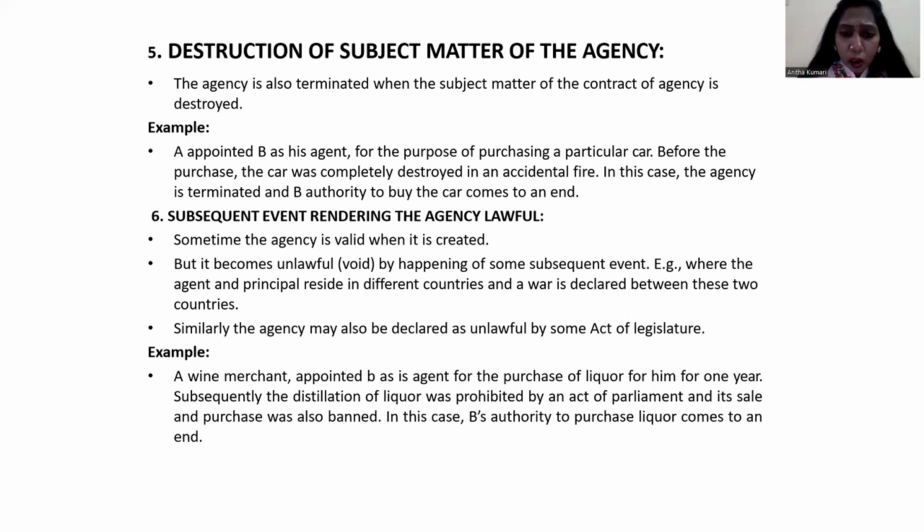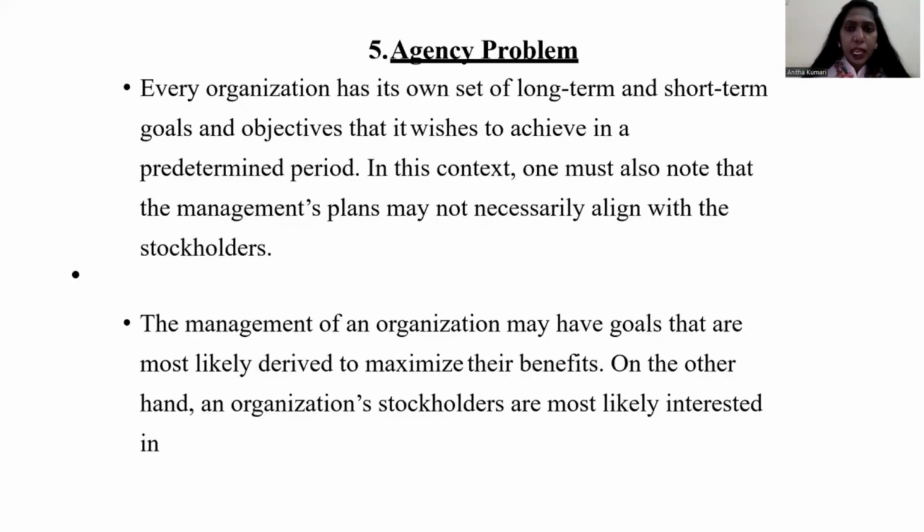At the time they entered the contract, it might have been lawful, but due to certain reasons, it became unlawful. That is called a subsequent event rendering the agency unlawful. Example: a wine merchant appoints B as his agent for the purpose of purchasing liquor for him for 1 year. Subsequently, the distillation of liquor was prohibited by an act of parliament, and its sale and purchase was also banned. In this case, B's authority to purchase the liquor comes to an end. So that's all. Termination of agency is over.